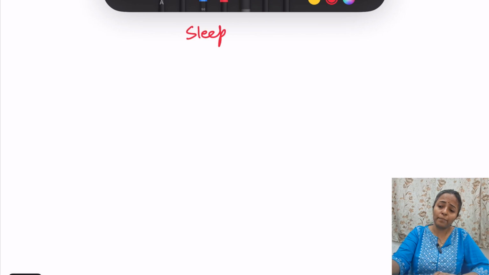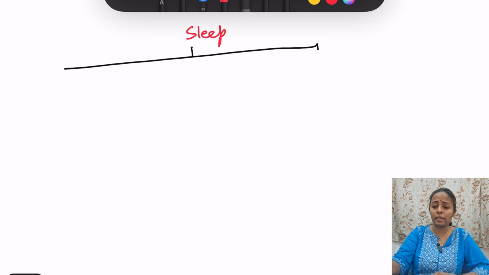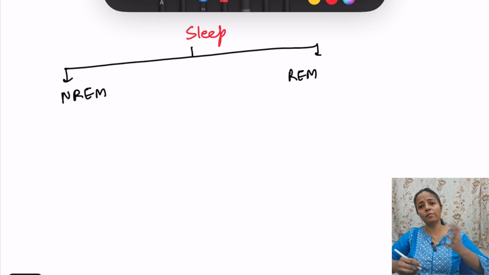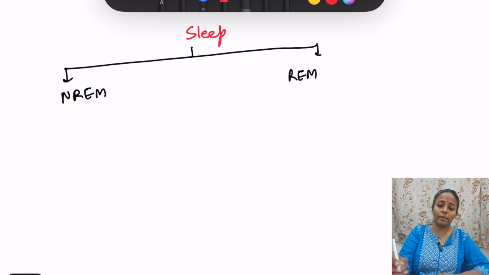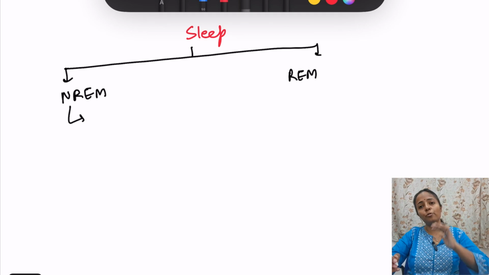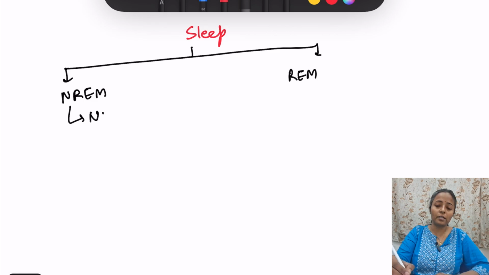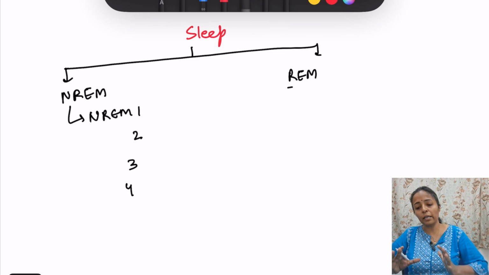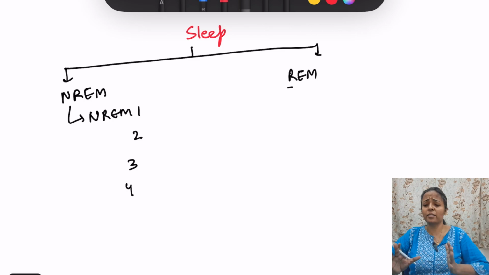Then sleep, we have two types, okay, that is NREM and REM. तो from wakefulness when we are sleeping we go into NREM sleep. और कौन सी स्लीप में? We go into stage 1. तो NREM में भी 4 stages होते हैं, NREM 1, 2, 3, 4. After NREM 4 there will be REM sleep. तो in NREM what are the characteristics basically?